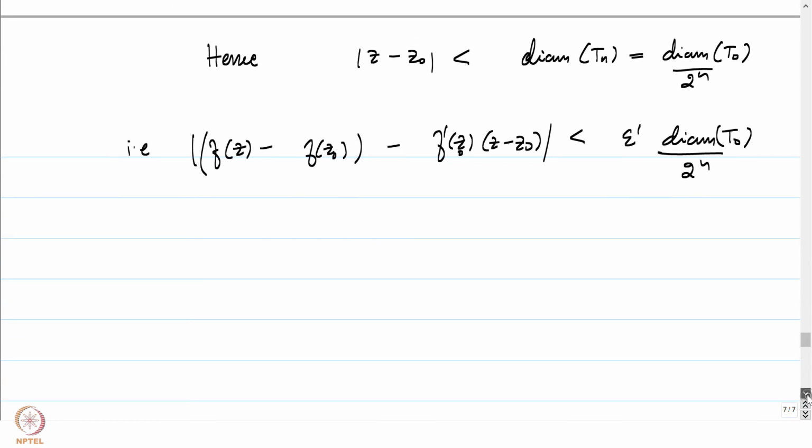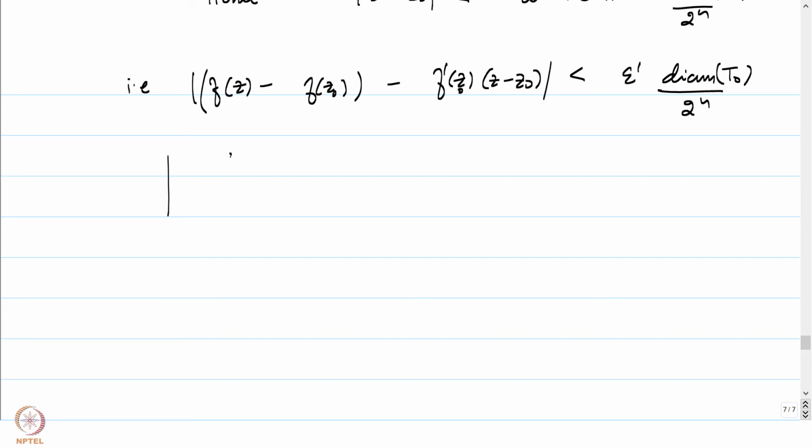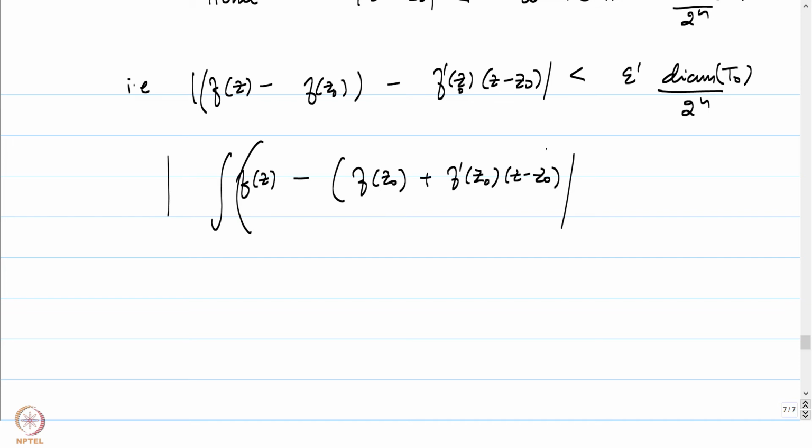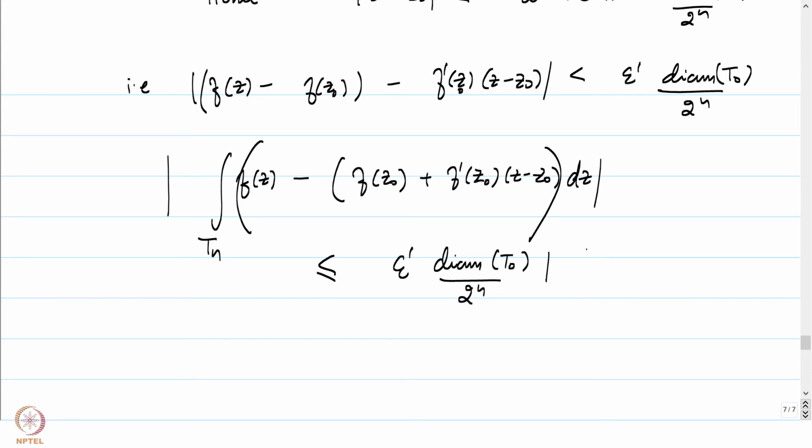So, in particular, if we are to consider the absolute value of the integral of f of z minus, let me split it and write it down carefully, f of Z0 plus f prime at Z0 times z minus Z0, the integral of the entire thing dz over Tn, this absolute value is less than or equal to the bound epsilon prime times the diameter of T0 by 2 to the power n, times the arc length of Tn.